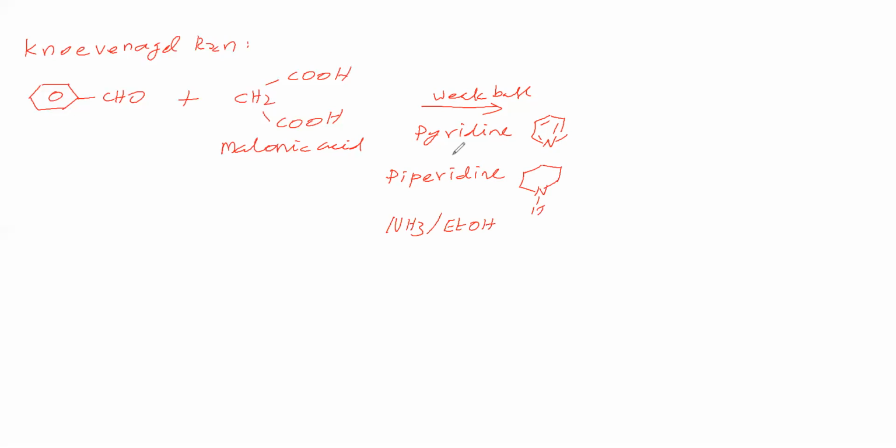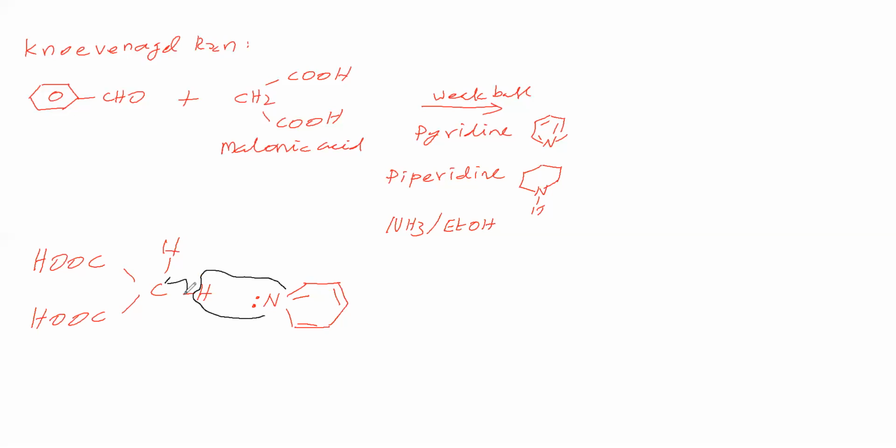So what is obtained in the presence of weak base? This weak base makes the methylene group a carbanion. How is the weak base making the methylene group a carbanion? Here is the CH2. Now the weak base, for example pyridine, has a lone pair. This nitrogen abstracts this proton, and this bond shifts to this edge.